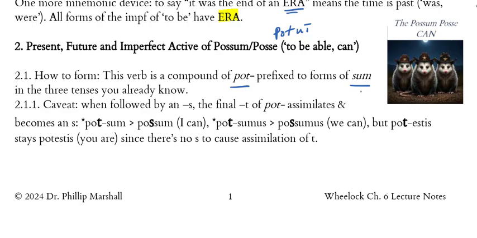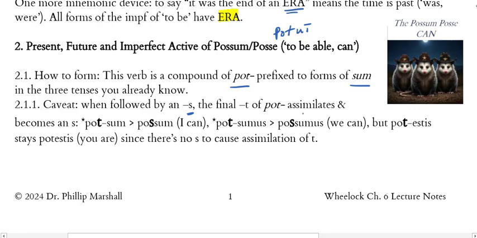So don't get any crazy ideas. This is the only thing we're adding pot to, is the verb. No cannabis here. Now, there's one caveat here with adding pot to the beginning of forms of sum, and that is that when the pot prefix is followed by an s, the final t of pot assimilates.